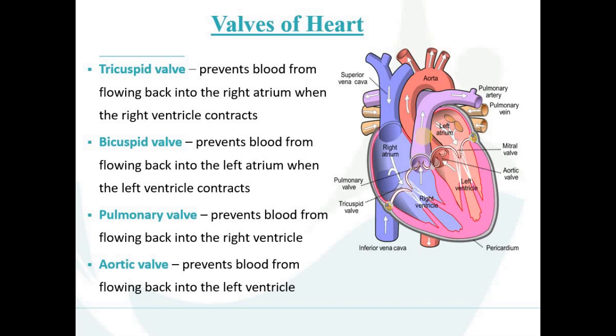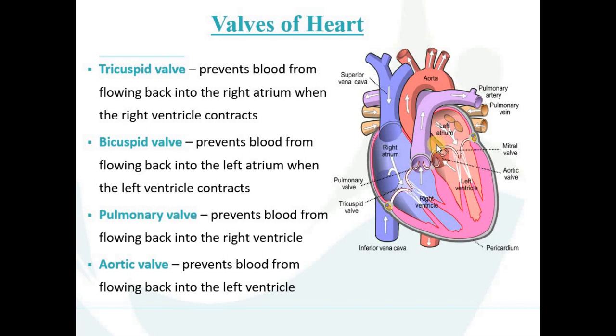If we talk about the aortic valve, this aortic valve is present between the left ventricle and the aorta. As the blood has been pushed into the aorta, the aortic valve closes. In this way, it prevents blood from flowing back into the left ventricle.